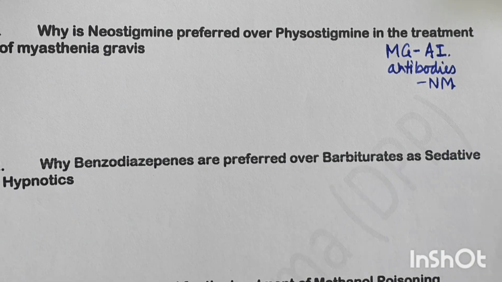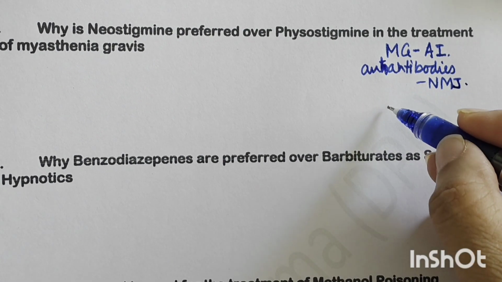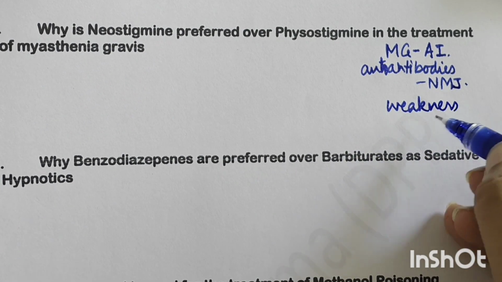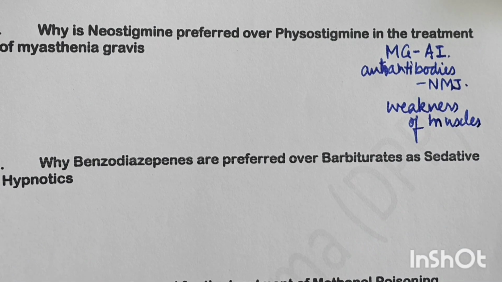Now myasthenia gravis is an autoimmune disorder in which there are autoantibodies against the neuromuscular junction, thereby causing weakness in the muscles and drooping of eyelids. Weakness in the muscle is the main feature here. Fatigue, drooping of eyelids, ptosis. Then in general the patient becomes increasingly incapacitated. So why is neostigmine preferred over physostigmine?